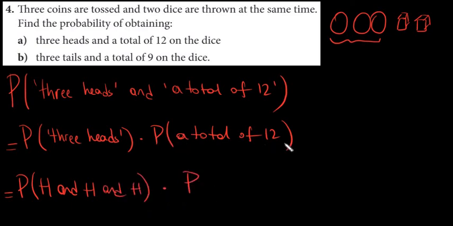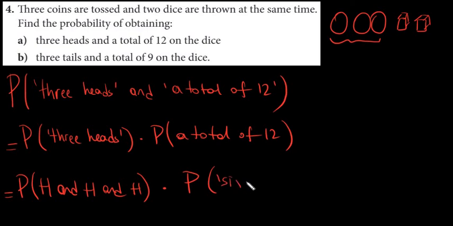So, now let's look at this one. A total of 12. How can I get a total of 12? 6 plus 6, right? On these dice, I must have 6 and 6. Otherwise, it is not possible, because I don't have 7 on the dice. So I have to have 6 and 6.